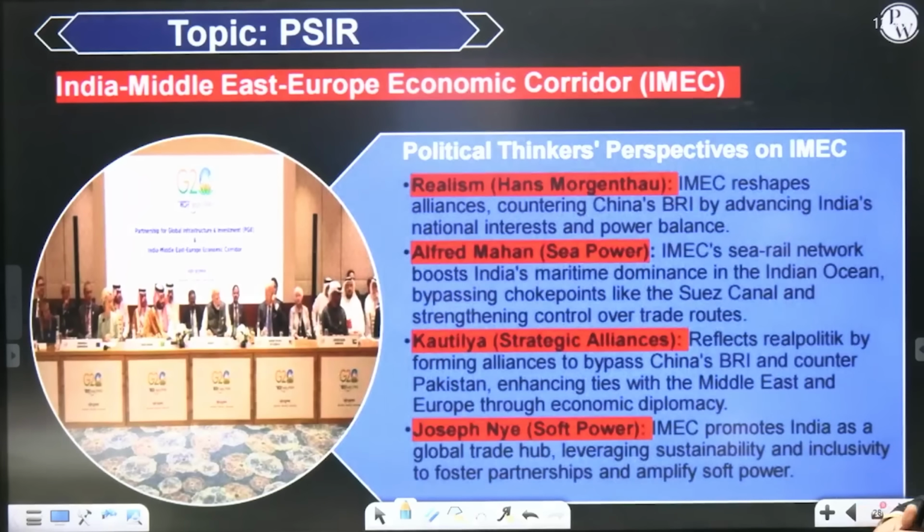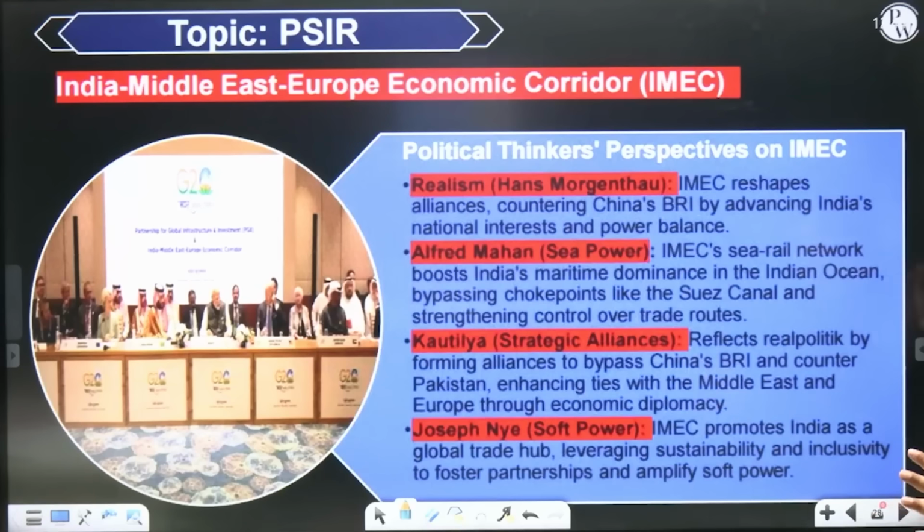Now, the India Middle East Europe economic corridor: how can this be added to your knowledge of political science? Remember how to use these current affairs information in your political science. I'm not here dealing with current affairs per se. Rather, I'm dealing with the current affairs that can be used in PSIR. So, political thinkers' perspective on the India Middle East Europe corridor. First, Hans Morgenthau.